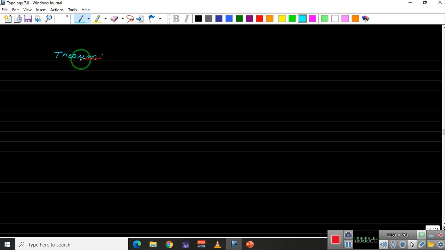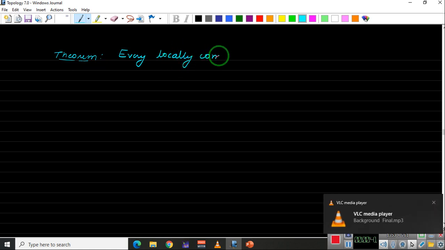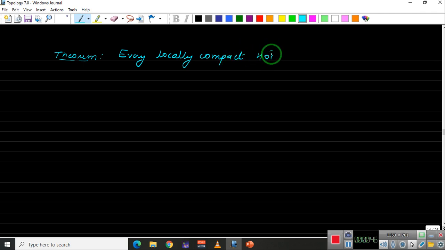Theorem: every locally compact Hausdorff space is regular, and hence as a corollary we can say that every compact Hausdorff space is regular, because every compact space is locally compact.